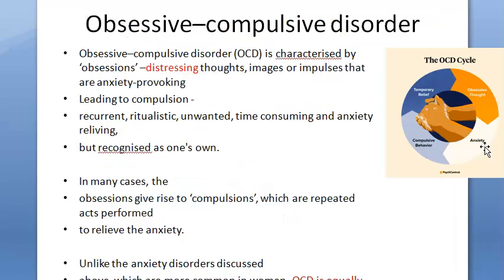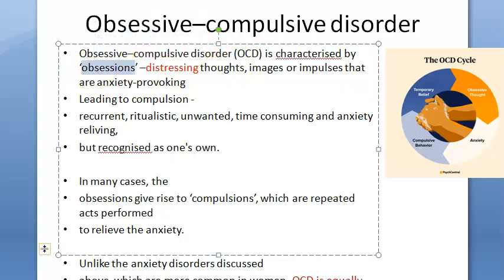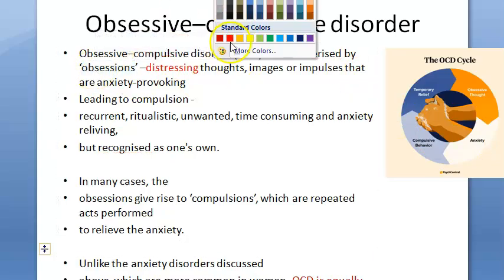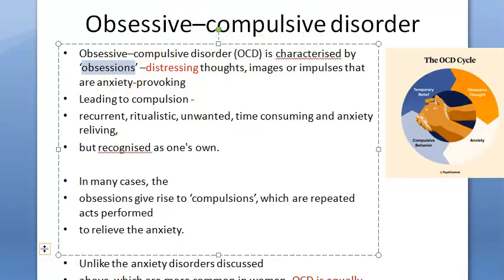Now what is there here? Here there is obsession. Obsession is what? There is a distressing thought, right guys? Distressing thoughts, images or impulses. These are anxiety provoking. So fear of contamination is an obsession. A distressing thought, an image of contamination, an impulse. These are anxiety provoking. This will lead to compulsion.